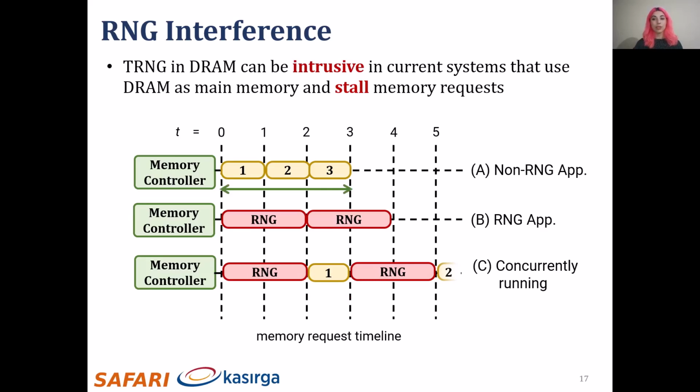This is the execution time of the non-RNG application, and when it runs concurrently with an RNG application, you can see each memory request gets delayed and the application's execution time increases. And for the RNG application, the interference increases its execution time as well. This shows the RNG interference incurs significant slowdowns both for RNG and non-RNG applications.